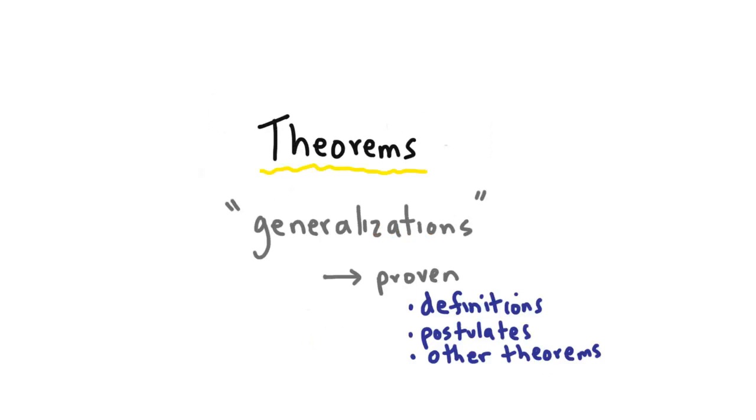Alright, so now let's take a look at another concept, which are called theorems. And basically theorems are generalizations that can be proven. Right? So let's put a check mark right here. And it can be proven using definitions, postulates, or even other theorems. Okay, so this is a very important concept.